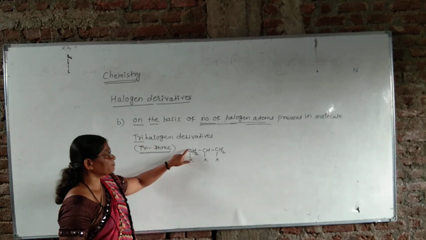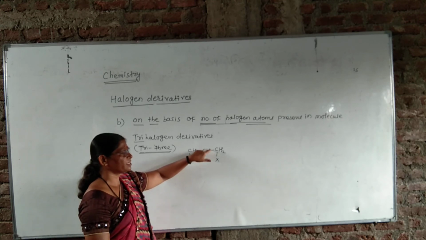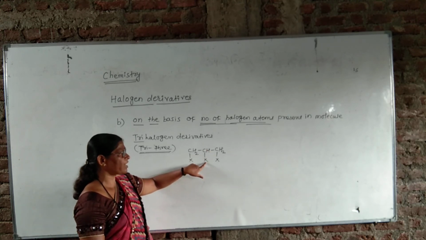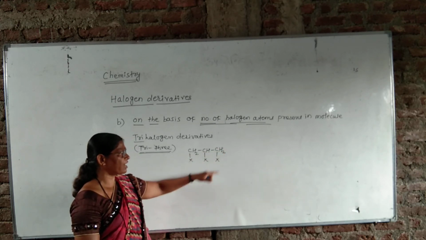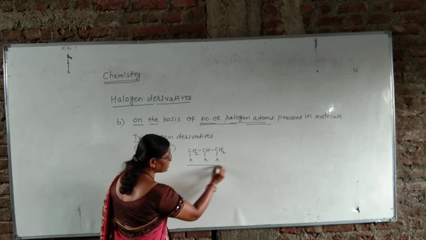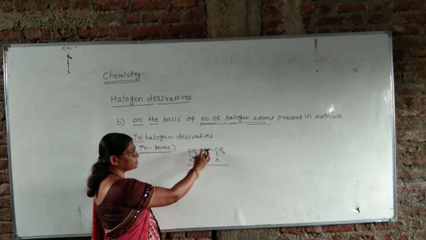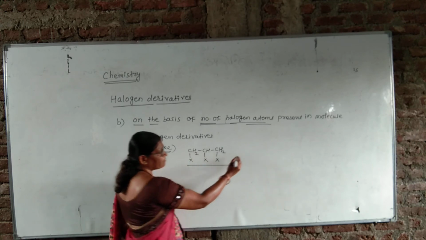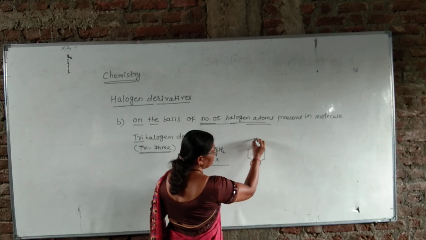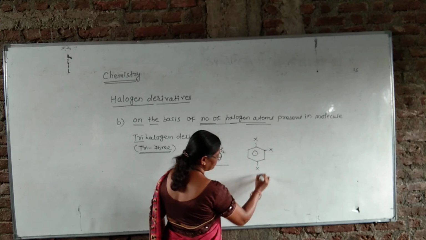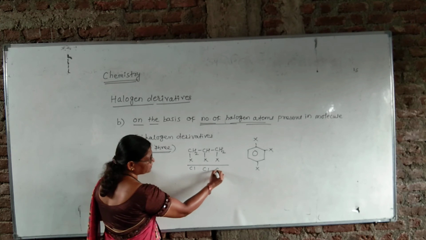Here CH3 is present, one hydrogen is substituted by one halogen. Here CH2 is present, one hydrogen atom is substituted by halogen. Here again one hydrogen is substituted by halogen. And this is the general example of trihalogen derivatives of alkanes, that is CH2X, CHX, CH2X. And from the aromatic section, the example is like this: X, X, X. We have to replace this X by Cl, Cl and Cl.